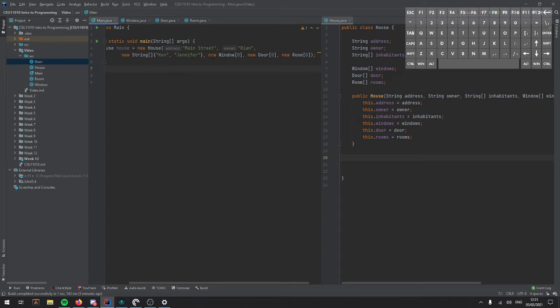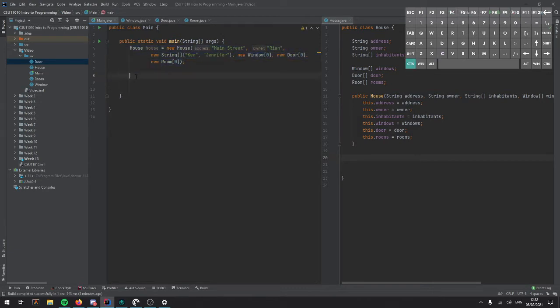All right, so that got rid of all of the errors. So what is this doing? Well, it is creating an instance of a house with these particular variables. But if I create another house, and I'll copy and paste it, and I change something to be like 123 Street, these are no longer the same house. They're not equal. They're 2 different instances of house.